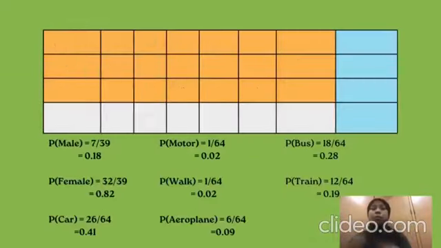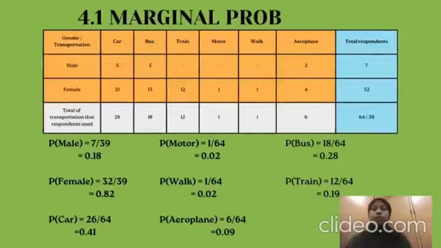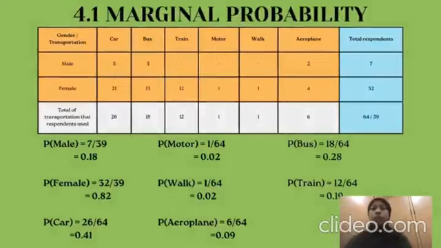Next slide, marginal probability, where we consider only one event without the others. For our title, there are 8 marginal probabilities. Number 1, probability of male. We have to divide 7 respondents of male by the total of all respondents, which is 39. We will get 0.18. Meanwhile, probability of female is 0.82 because of 32 female respondents divided by 39 respondents.